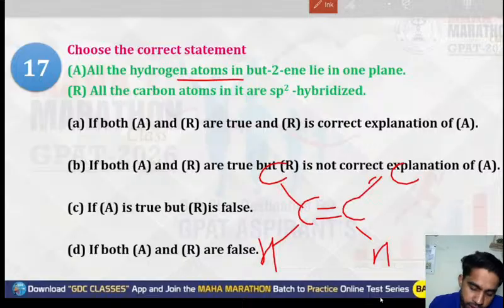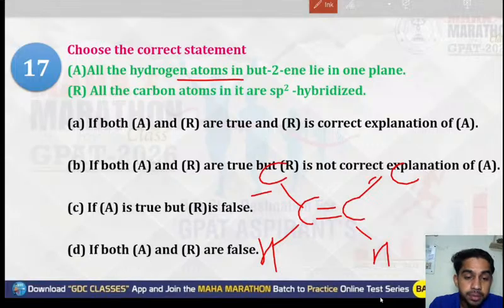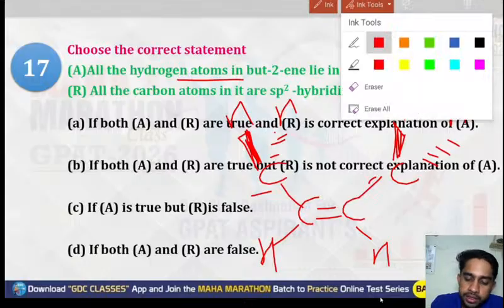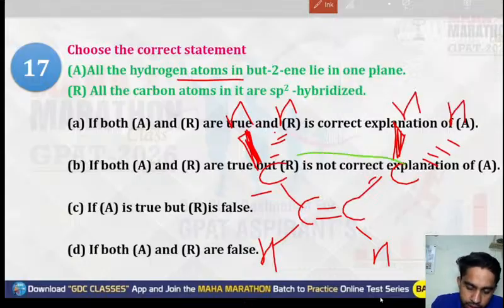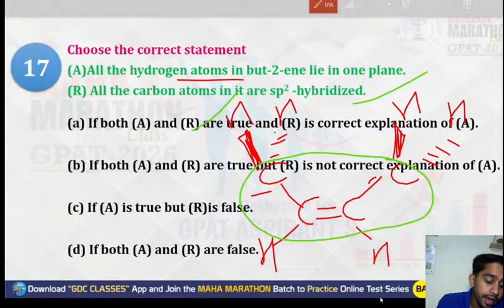But the hydrogens that are attached to these carbons, this and this carbon, will lie in different planes. So if we talk about the structure till here, it will be in the same plane, but after that these hydrogens must lie in different planes. So your option A will be wrong.